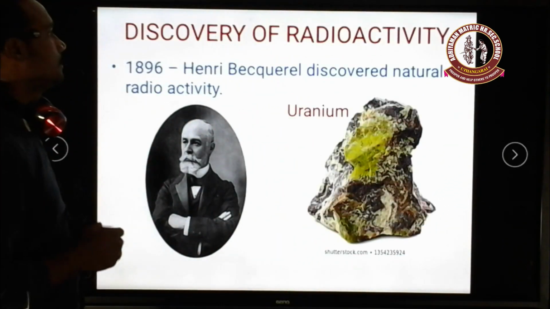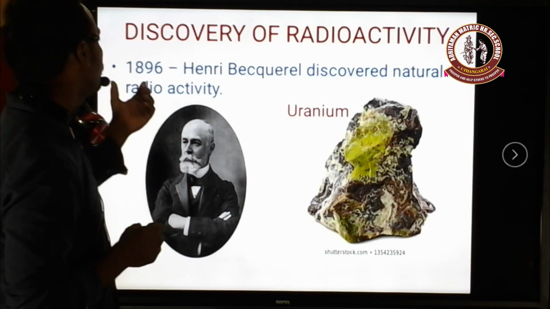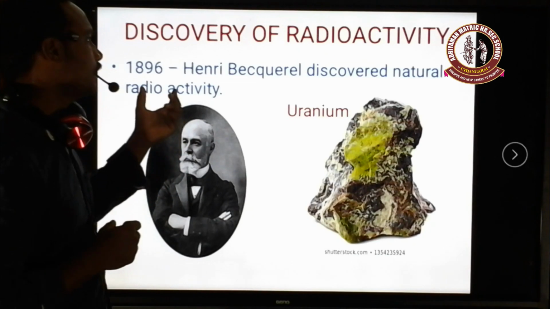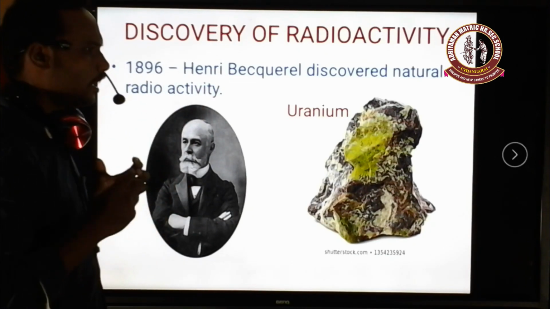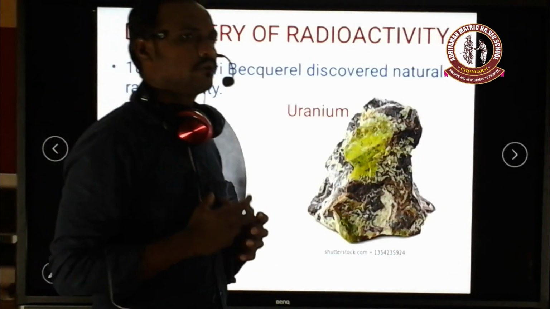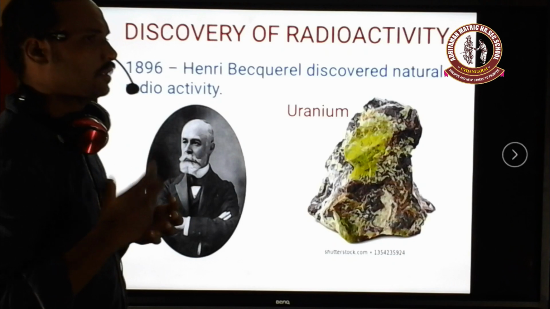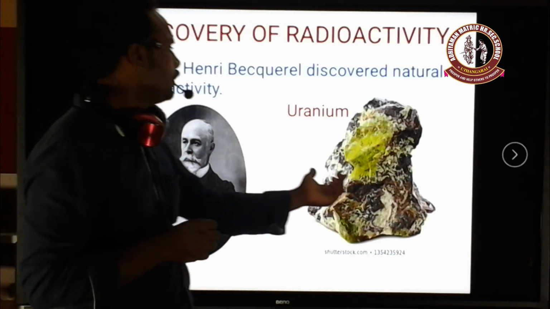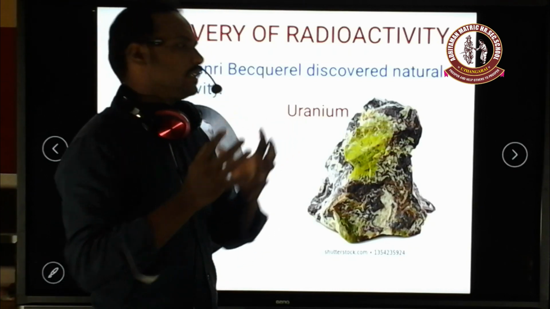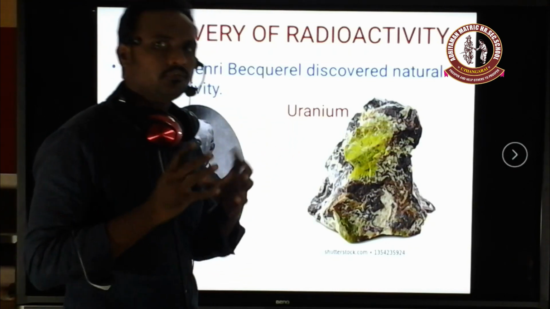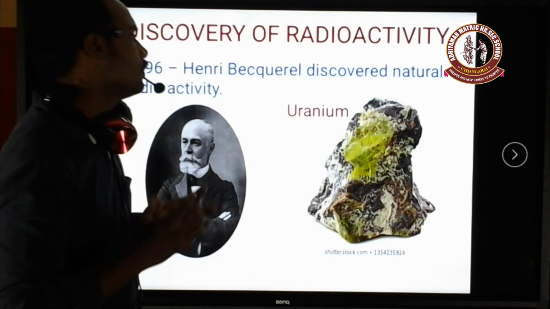Next, the discovery of radioactivity. Who discovered radioactivity? In 1896, the scientist Henry Becquerel discovered natural radioactivity. How did he discover this natural radioactivity? He discovered it by accident. It is simple. A uranium sample was taken and kept on his table, wrapped with a photographic plate. The photographic plate is a zinc sulfate coated plate.